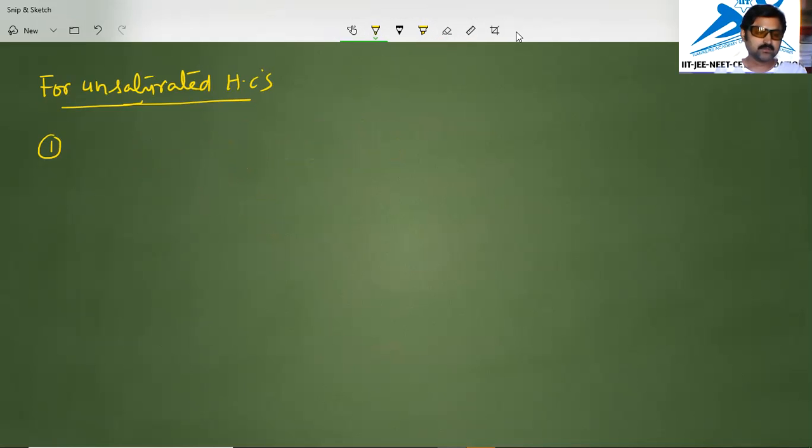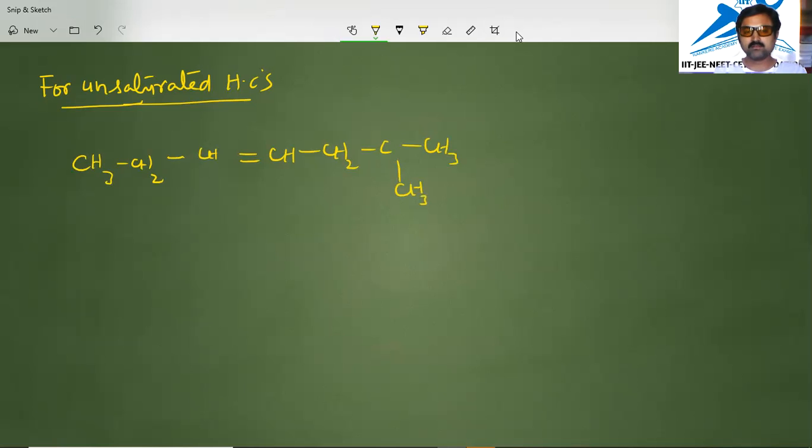Now, the other one we will see, that is, if a carbon chain is written like this, it is CH3, CH2, CH, double bond CH, single bond CH2, C, CH3, CH3, like this. Then if you give numbering from left to right, it will be okay.